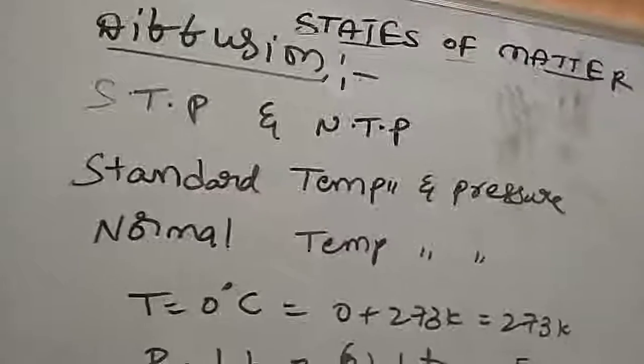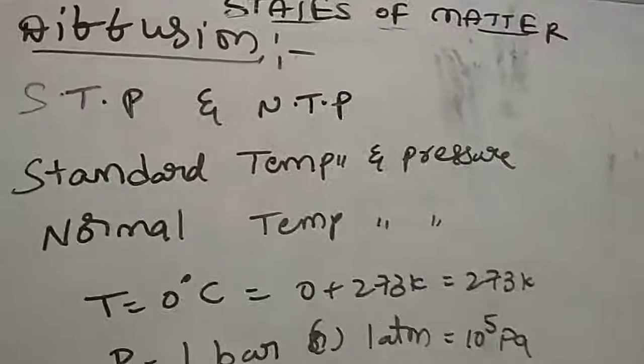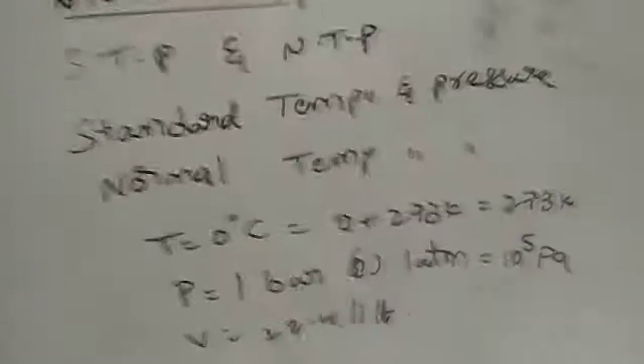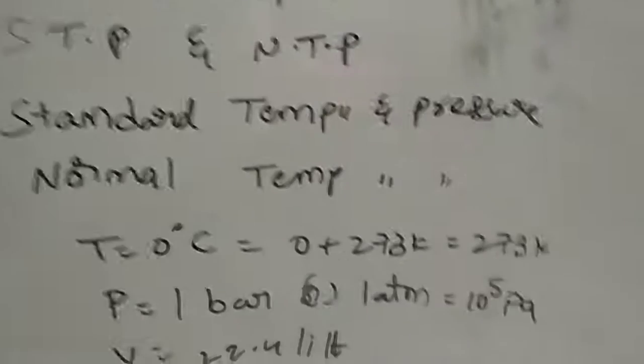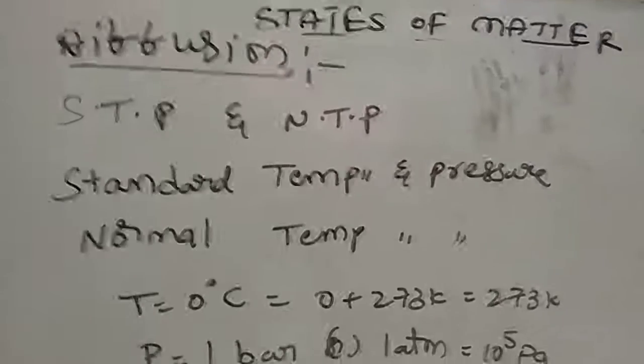So this is about the states of matter. Today we have discussed the intermolecular forces of attraction, the 6 types, what is meant by the properties of gases, what the STP and NTP conditions are, and what diffusion is. In my next class I will start with the measurable properties, and we will study the different gas laws. Okay, thank you.